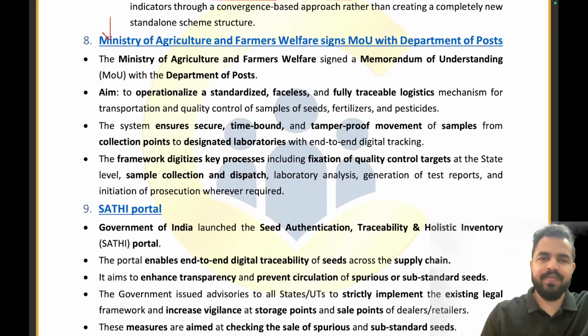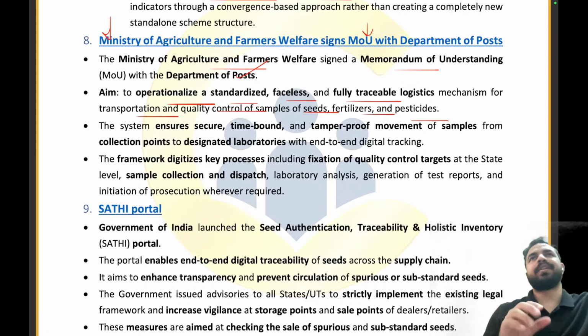The Minister of Agriculture and Farmers Welfare has signed an MOU with the Department of Post. So guys, the Minister of Agriculture and Farmer Welfare signed an MOU with the Department of Post to operationalize a standardized, faceless and fully traceable logistic mechanism for transportation and quality control of samples of the seeds, fertilizers and pesticides.